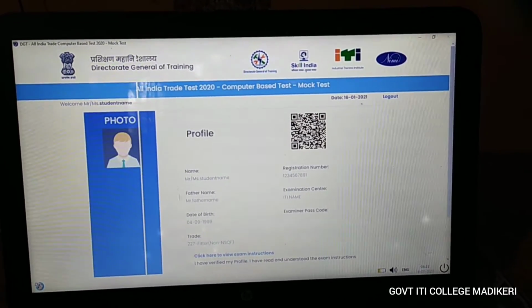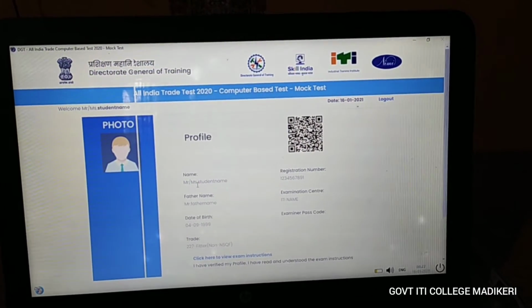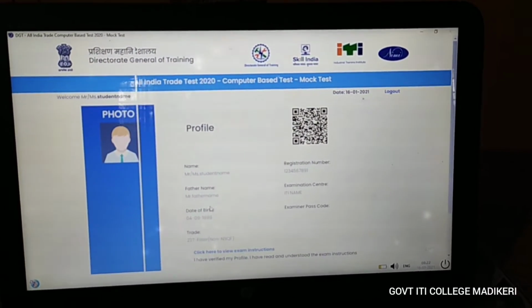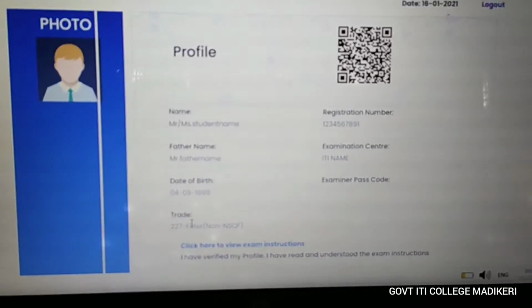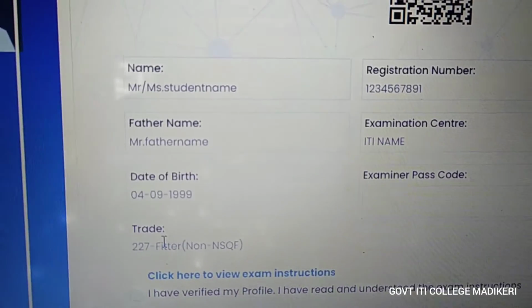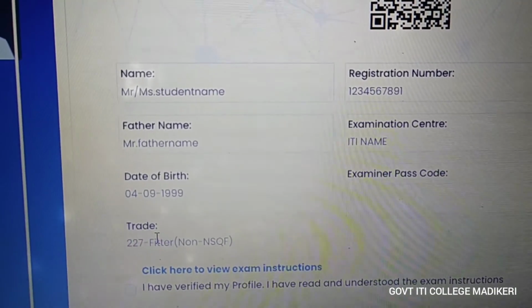Then next your name, below that your father's name, below that your date of birth, and next your trade. I'll just show you. First you can see your name, then below that father's name, then date of birth, then your trade.